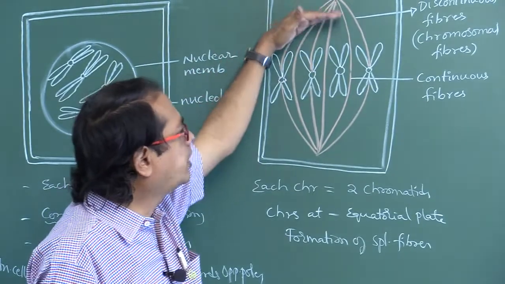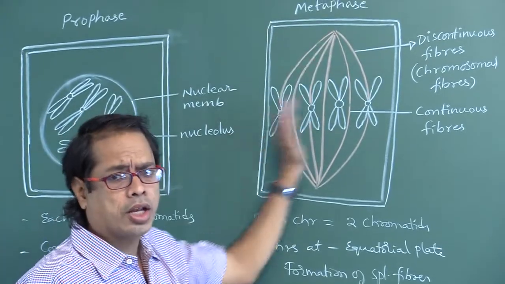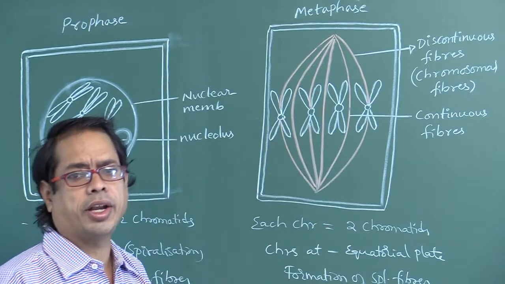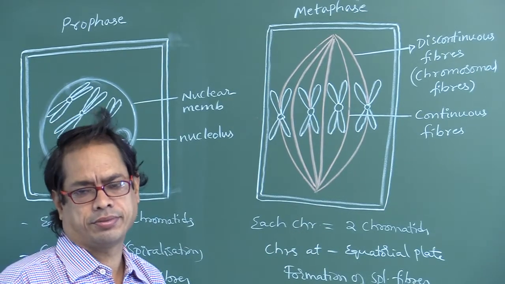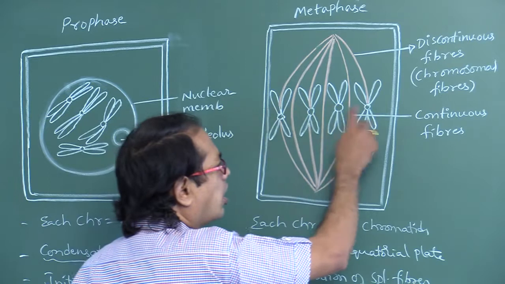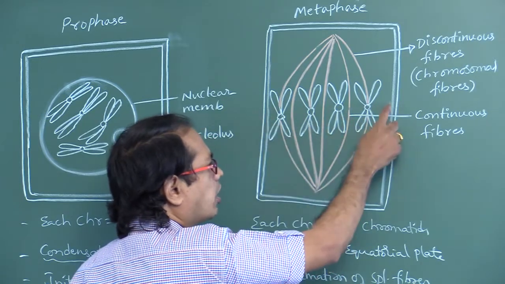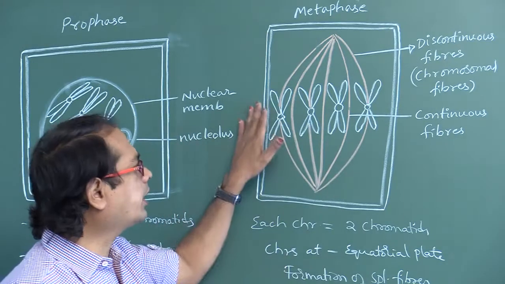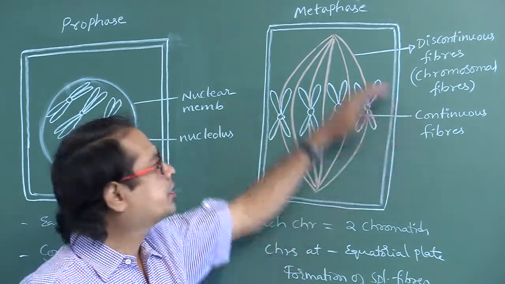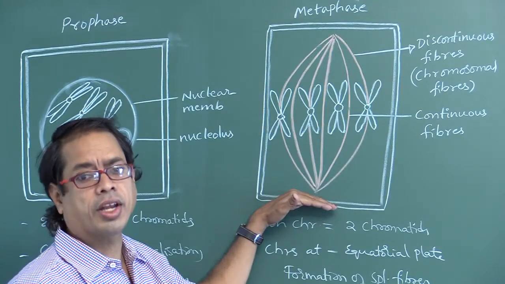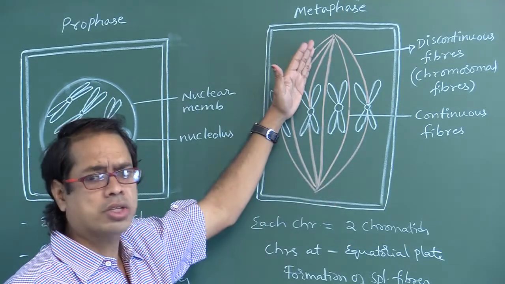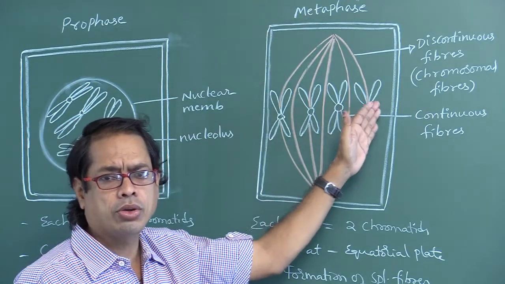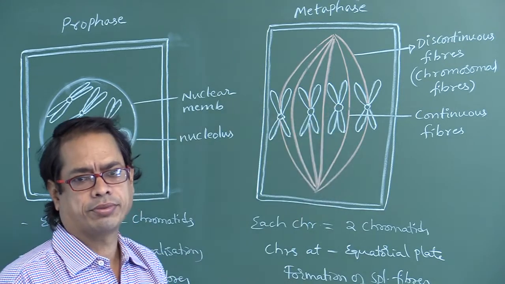That is, spindle fibers are perpendicular to the equatorial plate, or metaphase plate. The center of the cell is called the equatorial plate, also called the metaphase plate. Chromosomes come to the equatorial plate, and spindle fibers are formed vertically.